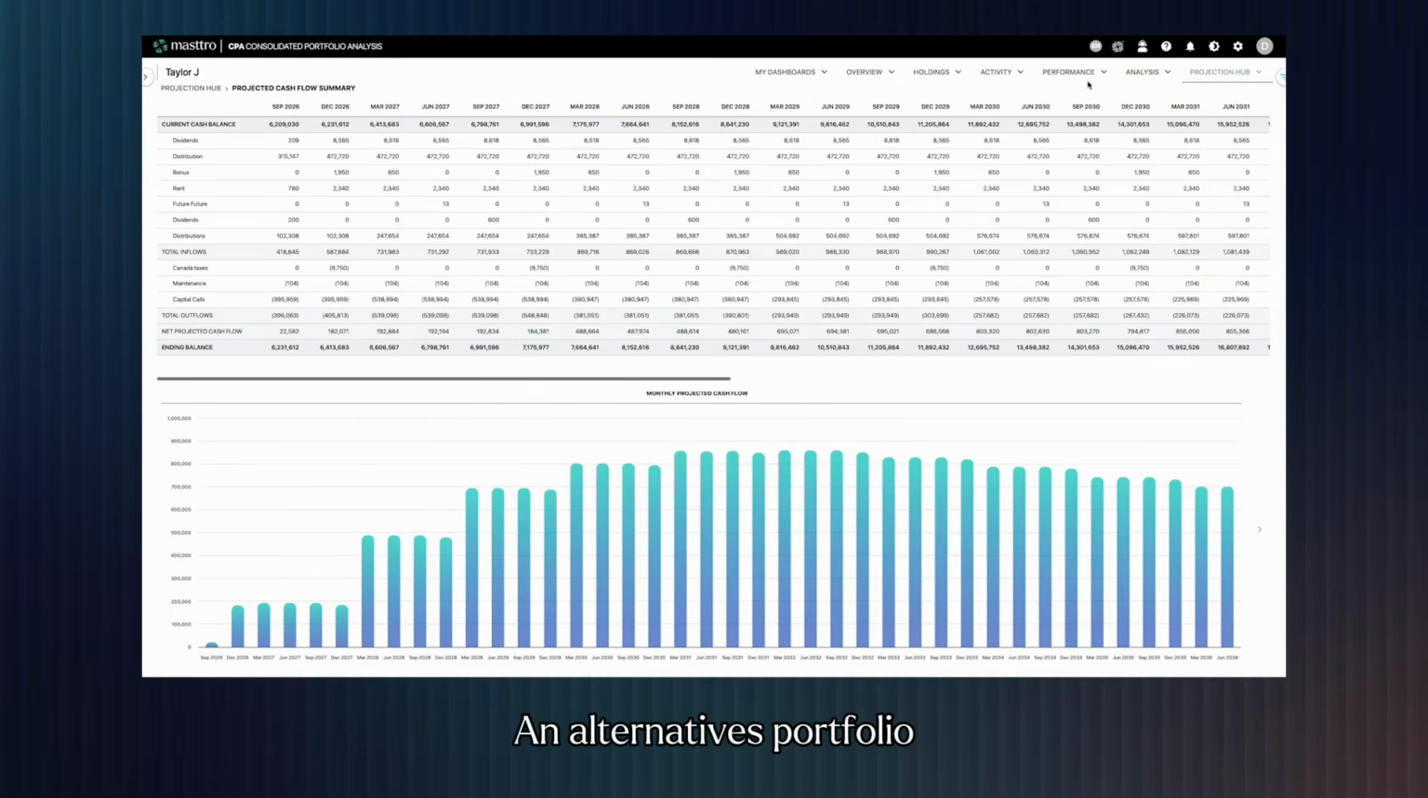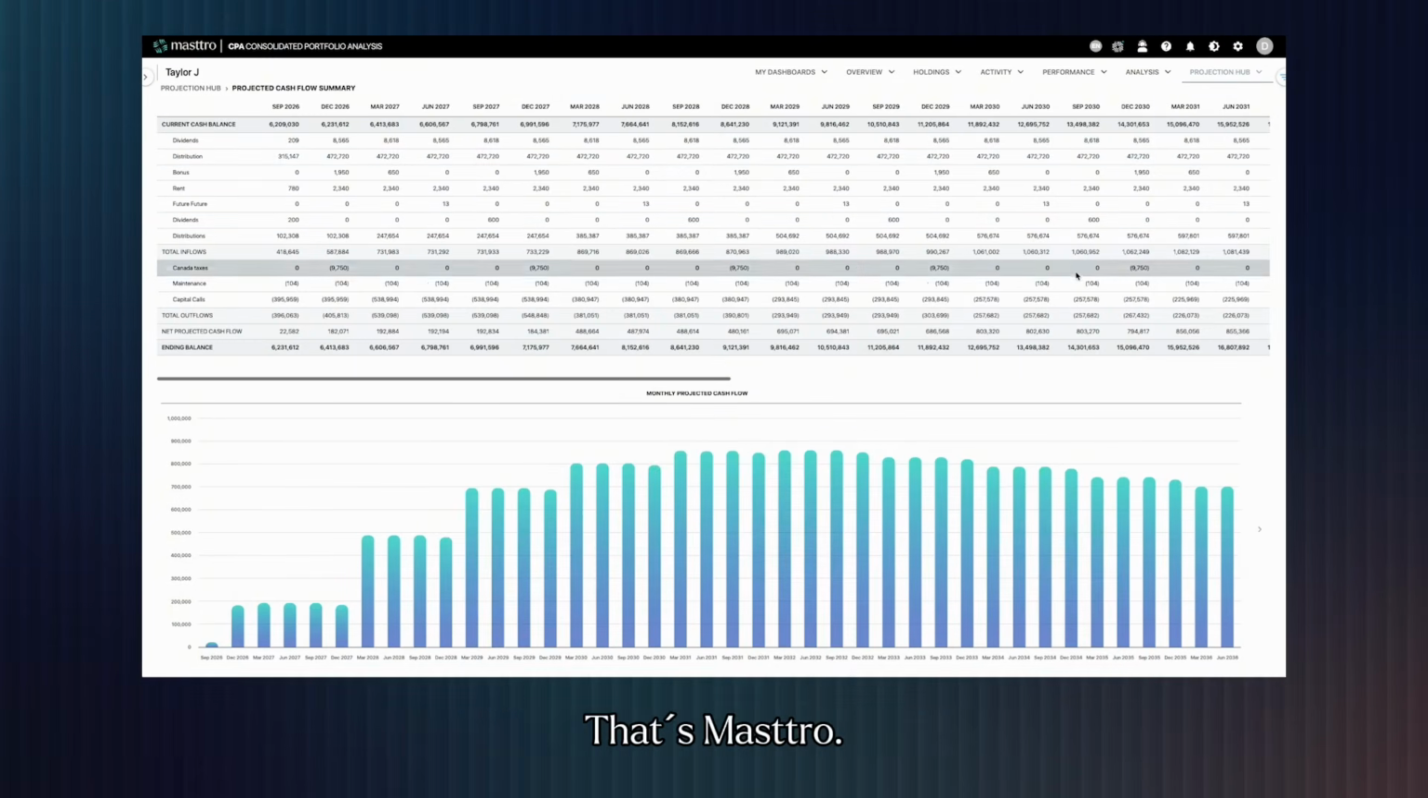An alternatives portfolio with a forecast you can defend. That's Masttro.